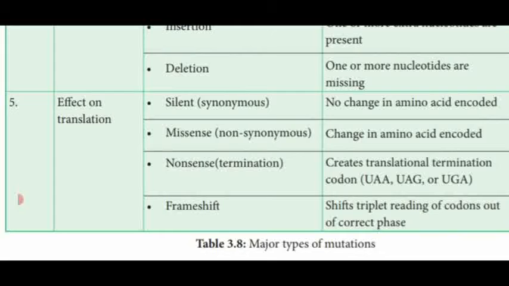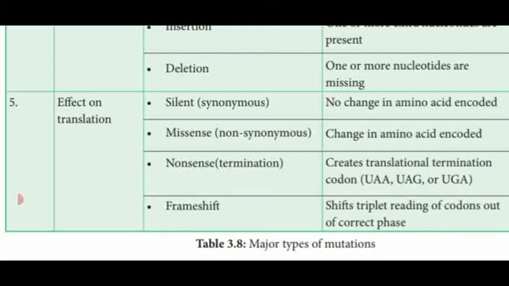Translation. Then frame shift. The shift is triplet reading of codons out of the correct phase. In the previous line they gave termination codons, which are in three forms, said to be triplet codons. This shift is triplet reading of codons out of the correct phase. That means they should be located only in particular phases, which form the amino acid codons.